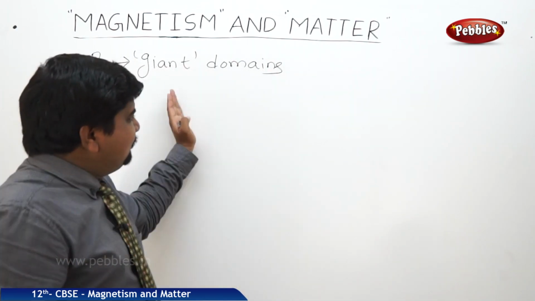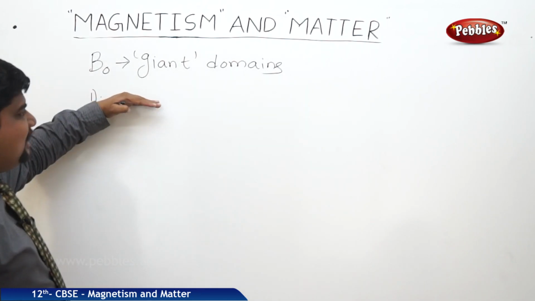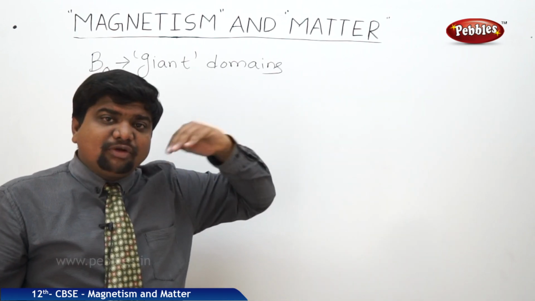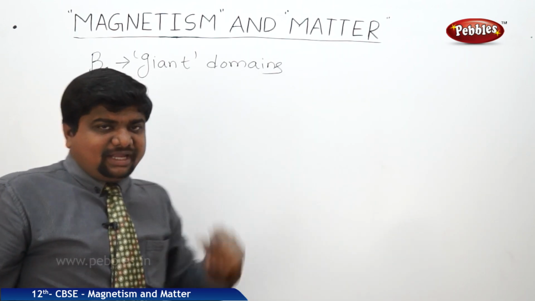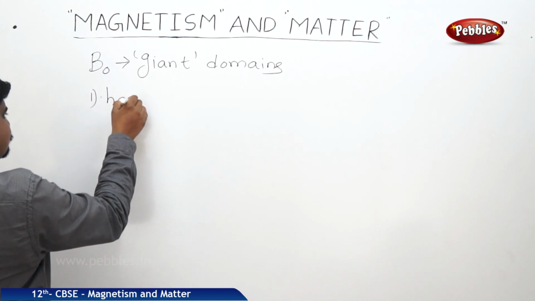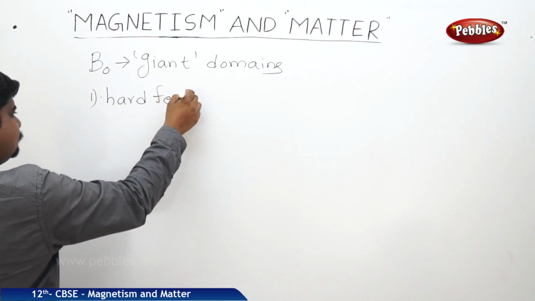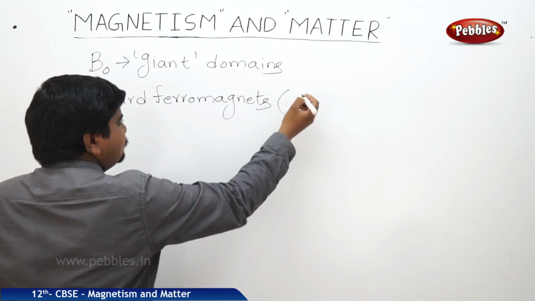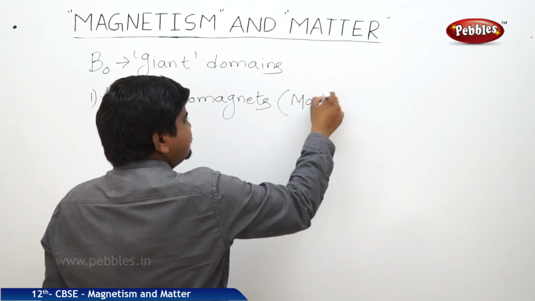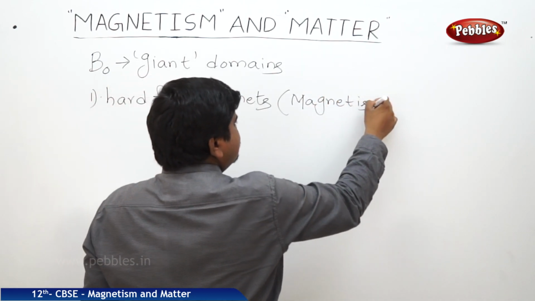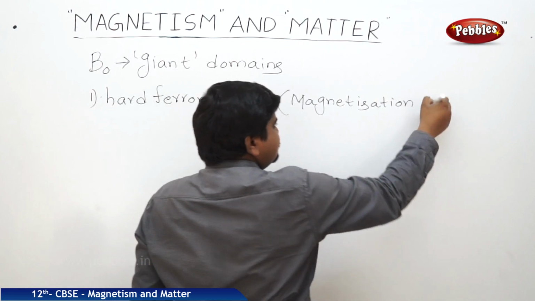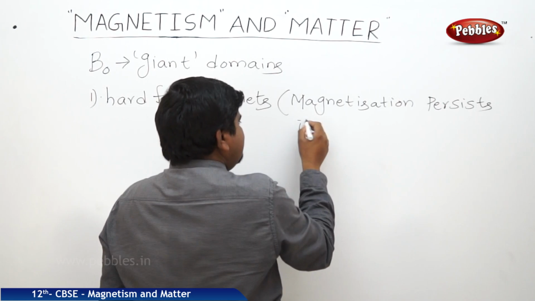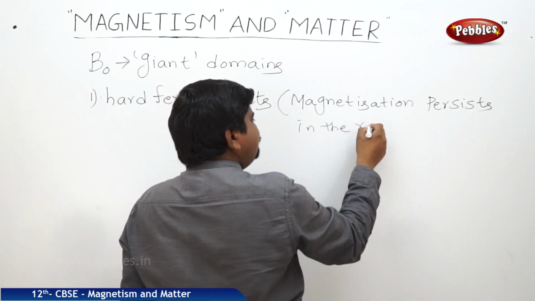Those ferromagnetic materials are called hard ferromagnets. Magnetization persists on the removal of the field also.